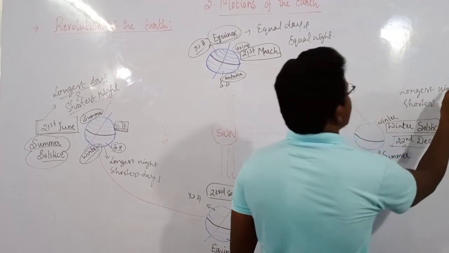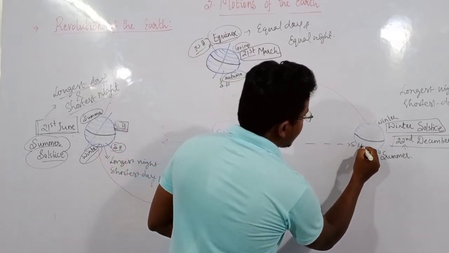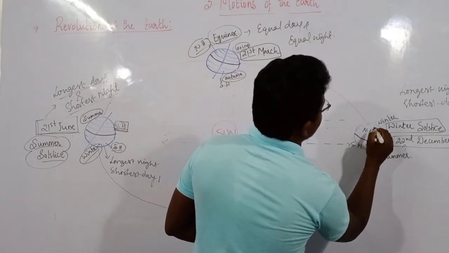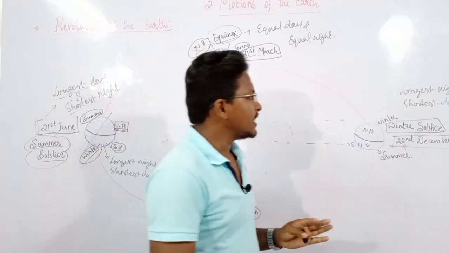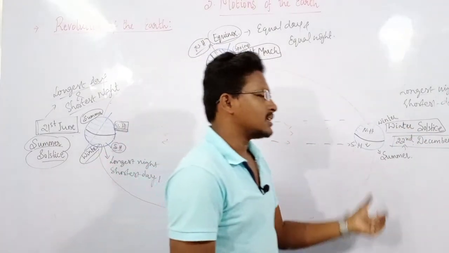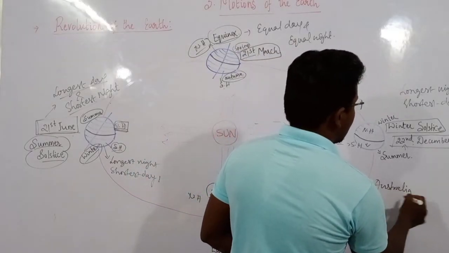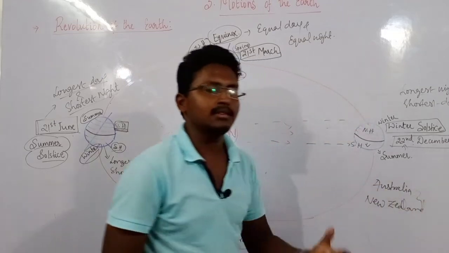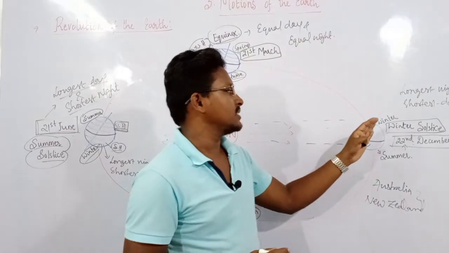So why? Because this longest night and shortest day happens because now you see the rays are directly falling on the southern hemisphere below the equator, and the rays are falling slantingly on the northern hemisphere. So those people who are living in the northern hemisphere, in countries such as India, experience winter season on this particular day, and quite opposite will be in the southern hemisphere. For example, countries like Australia and New Zealand are located in the southern hemisphere, and countries like India and some other Asian countries are located in the northern hemisphere.